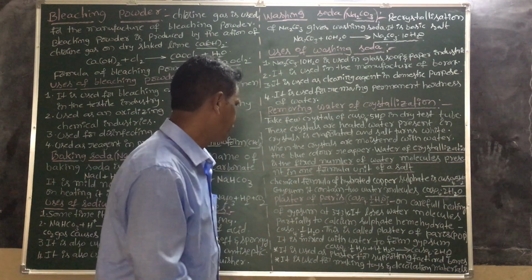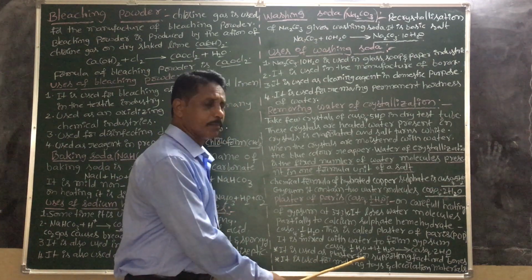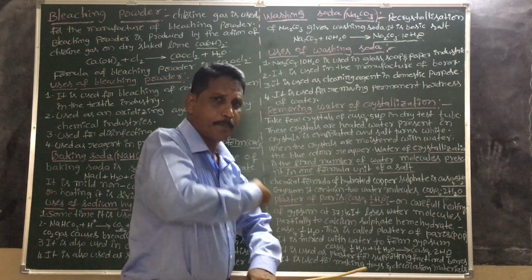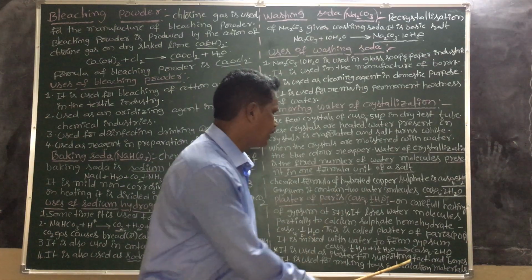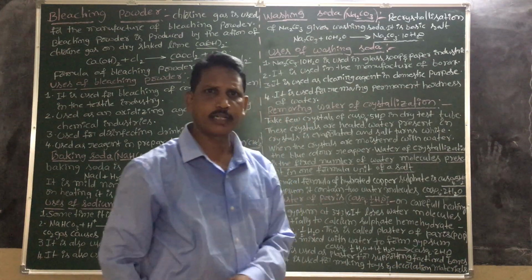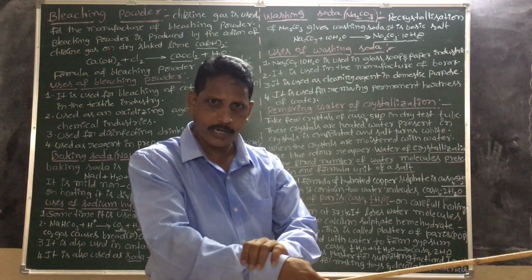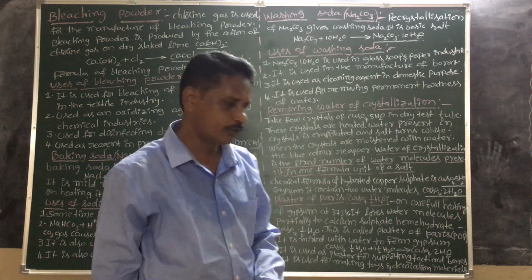It is used as a plaster for supporting the fractured bones.